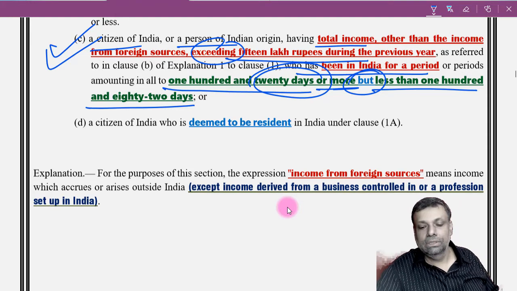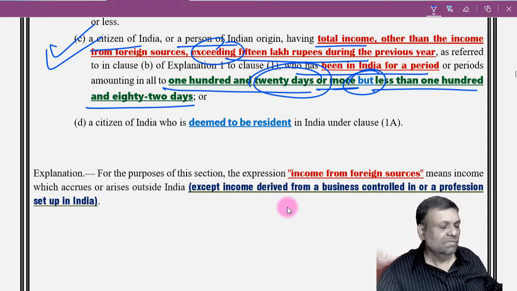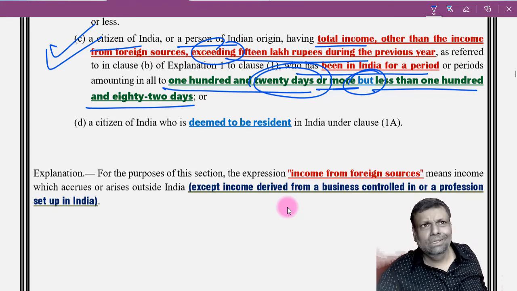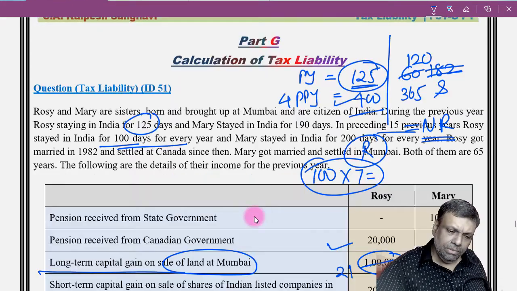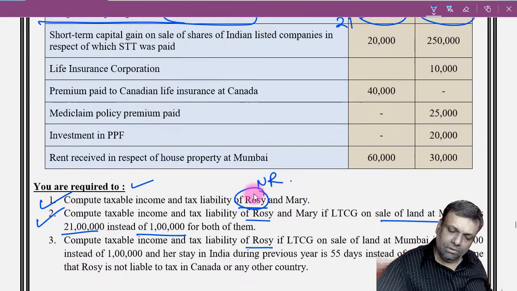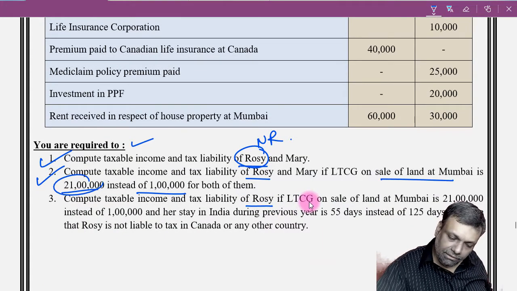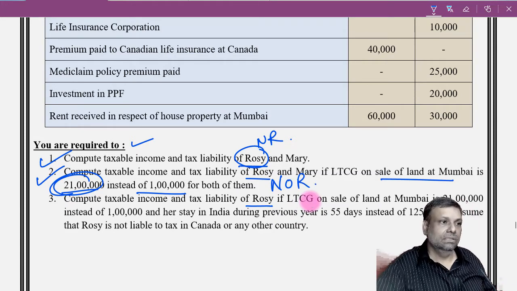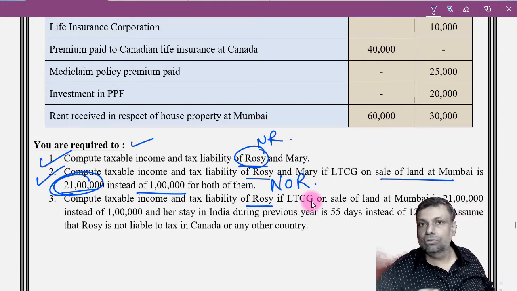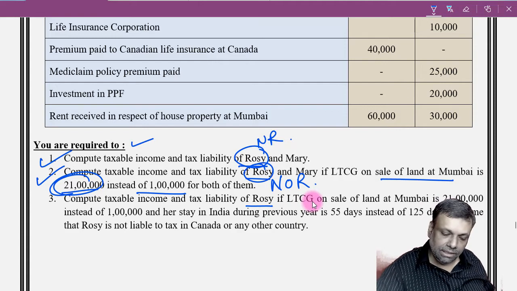By this test also she will become not ordinarily resident. It is not necessary that all the tests are satisfied. Any one test that you satisfy, you will be regarded as not ordinarily resident. So the moment it becomes 21 lakhs here, she is going to become a not ordinarily resident. I'm just talking about Rosie right now. Okay, so that is done.